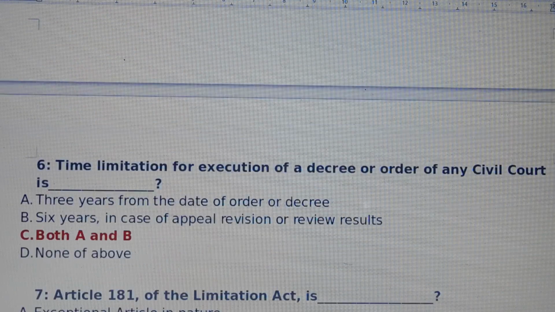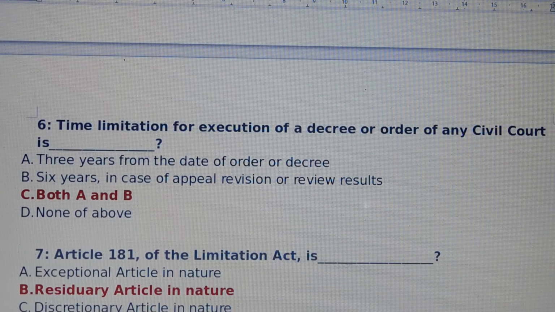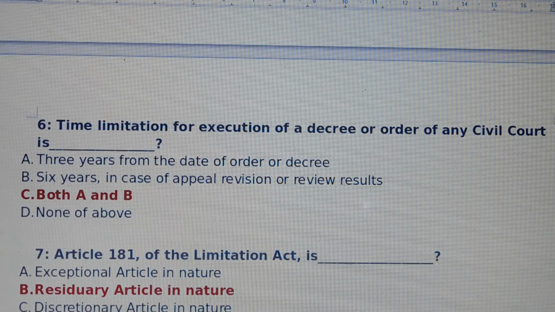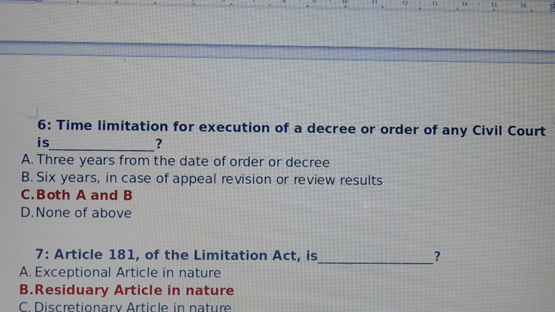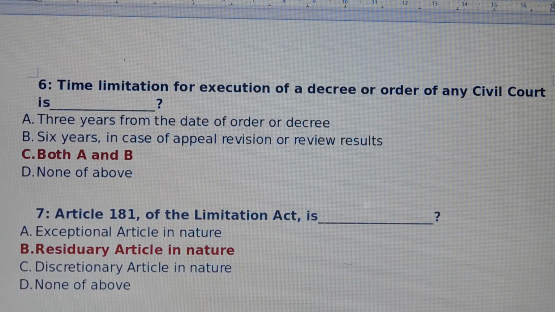Question number 6. Time limitation for execution of a decree or order of any civil court is. Answer is option number C, both option A and option B. Means option A, 3 years from the date of order or decree. Option B, 6 years in case of appeal, revision or review results. Both option A and B.